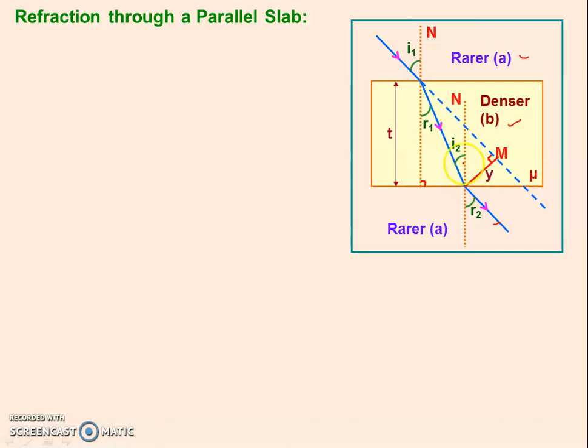For the second interface, I2 is the angle of incidence and R2 is the angle of refraction. So how can we write Snell's law? We can write A mu B, the refractive index of B with respect to A, is equal to sin I1 divided by sin R1. At the second interface, we can write B mu A is equal to sin I2, the angle of incidence, divided by sin R2.